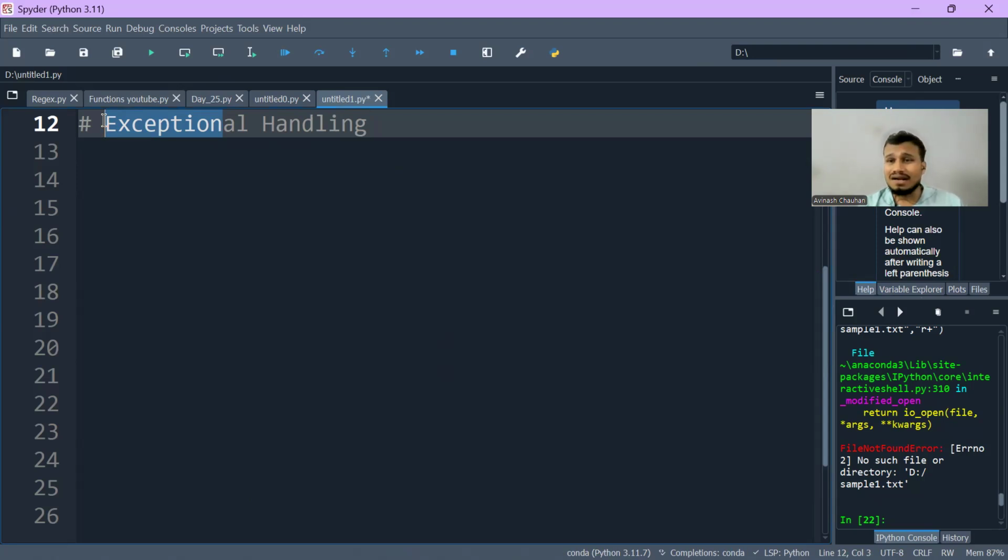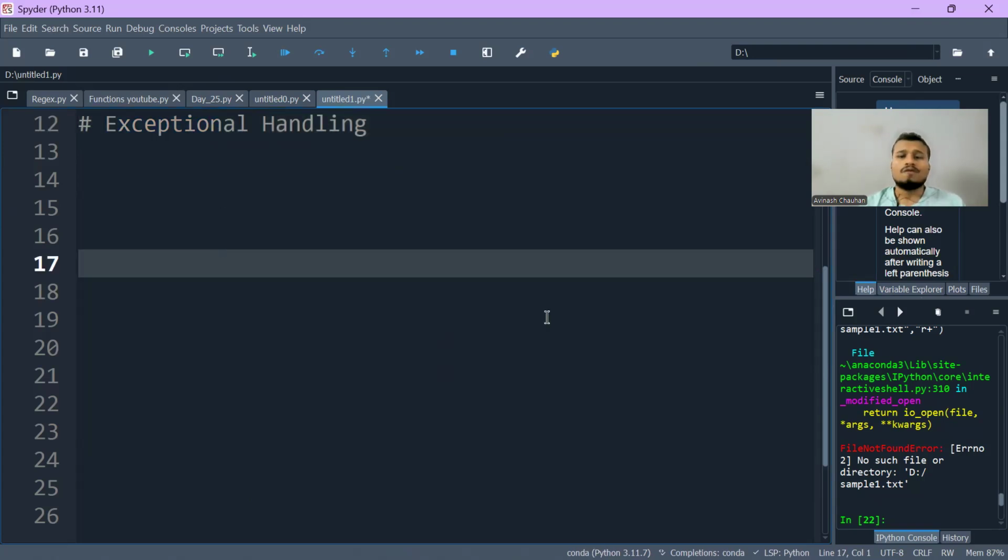Exception handling will try to handle errors, whenever we get an error. For example, here you are getting a file not found error. And what does an error do to a program?